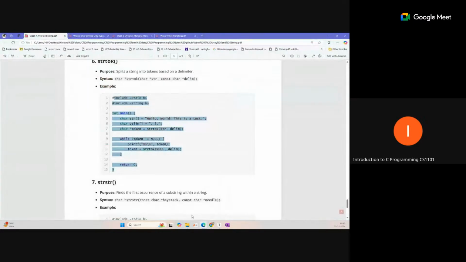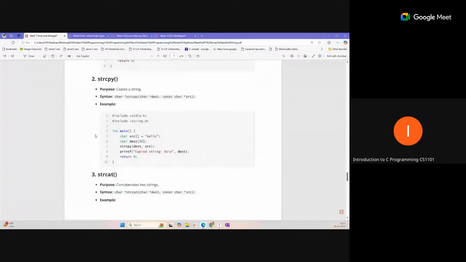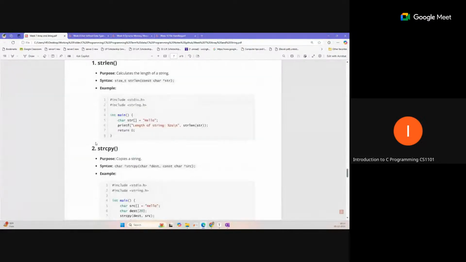Next is strstr, which finds the first occurrence of a substring within the string. Suppose you are searching for some sub-part of the string; you can get the first occurrence directly with this function. These are the basic functions you should know, and I think most problems will be solved by these basic functions. If any other function is required, it will also be given as a hint inside the question itself, if such a question is asked.